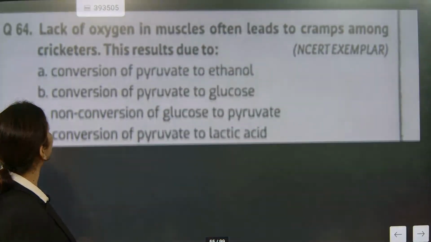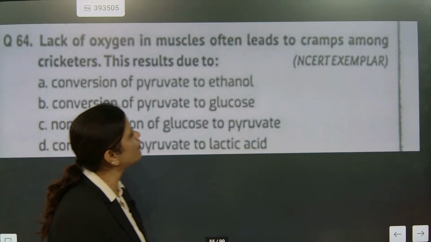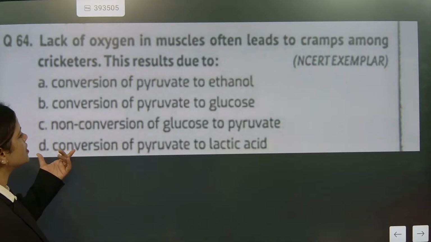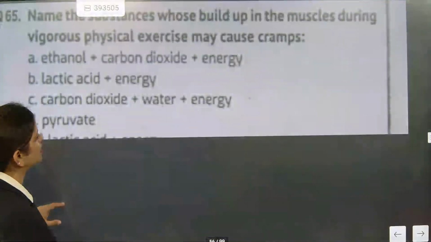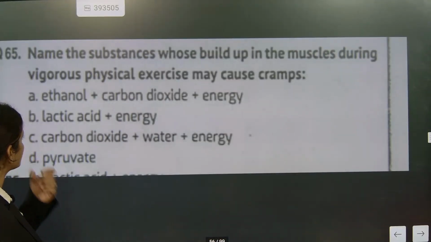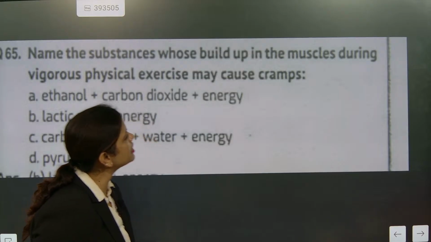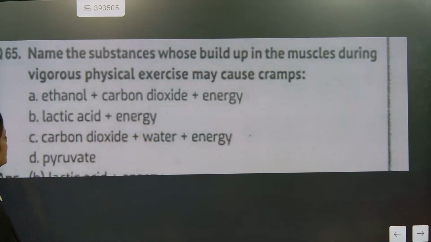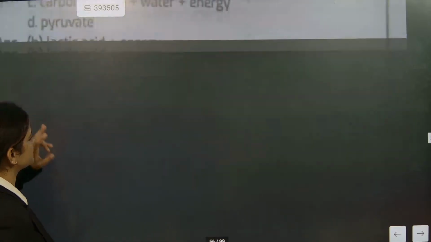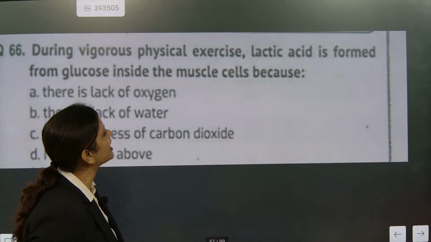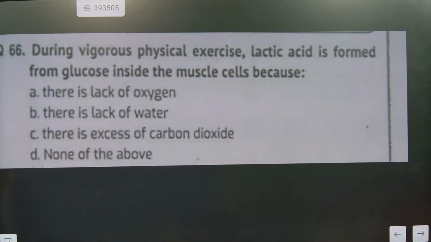Go for this question, please. Lack of oxygen in muscles often leads to cramps among cricketers. This is caused due to conversion of pyruvate to lactic acid. Name the substance whose build up in the muscle during vigorous physical activity: lactic acid and energy. During vigorous physical exercise, lactic acid is formed from glucose, so there is a lack of oxygen.